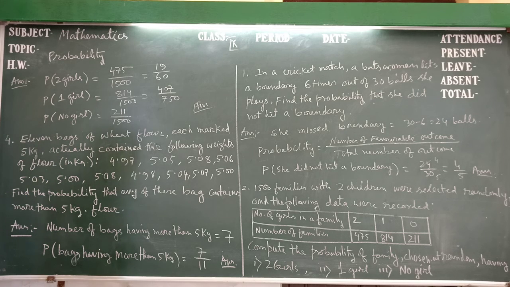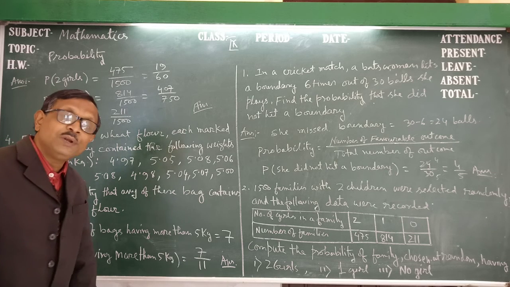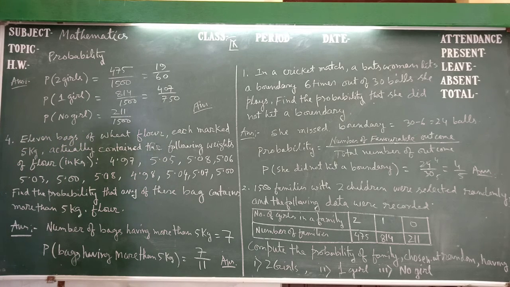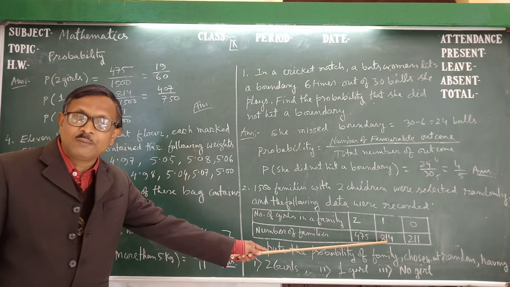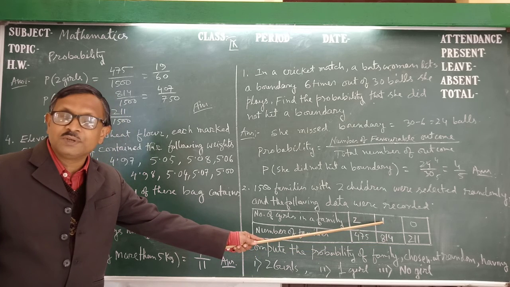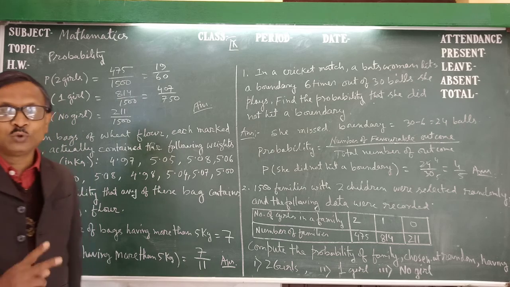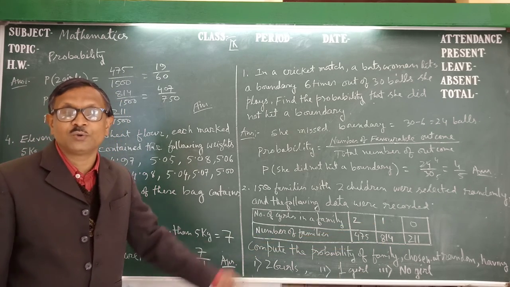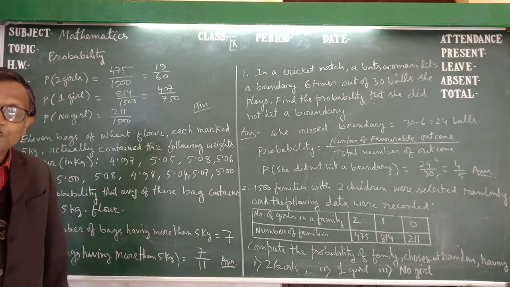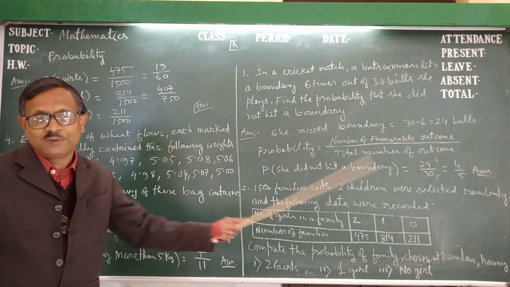Now the most interesting thing is, if the question asks how many families have 1 boy. Look, 814 families have 1 girl, that means they have 1 girl and 1 boy also. Because they have 2 children, 814 families have 1 boy. Then the probability of 1 boy is again 814 upon 1500.